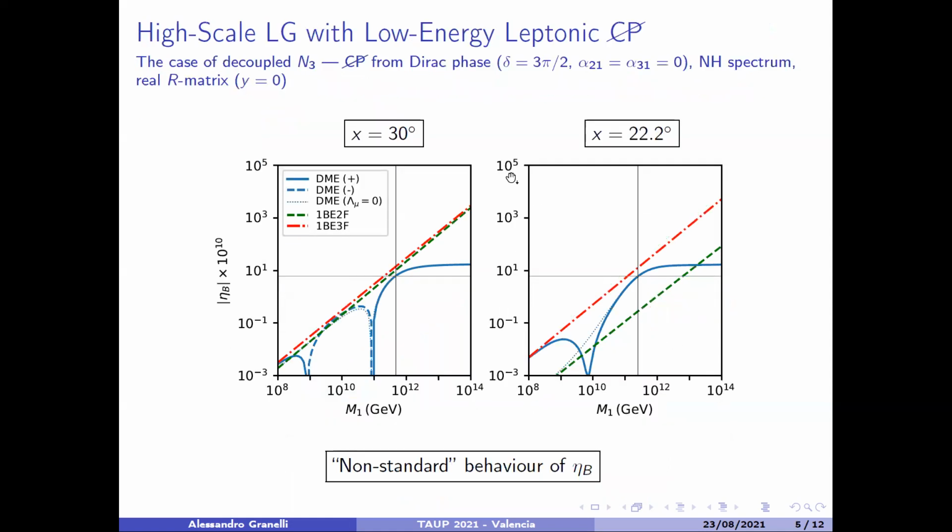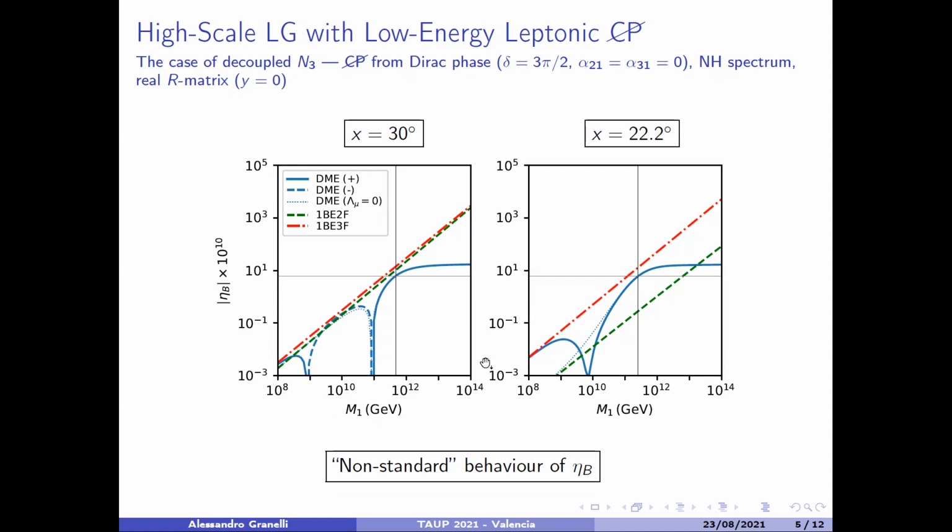Let me show you other examples. To be more quantitative, we have decided to work at first with low energy CP violation only from the Dirac phase, delta. So we set the Majorana phases to zero. We work with the normal hierarchical spectrum and real R matrix. So we put at first y, the imaginary part of the angle of the Casas-Ibarra matrix, to zero. Then here are two examples for different values of the real part of the angles of R.